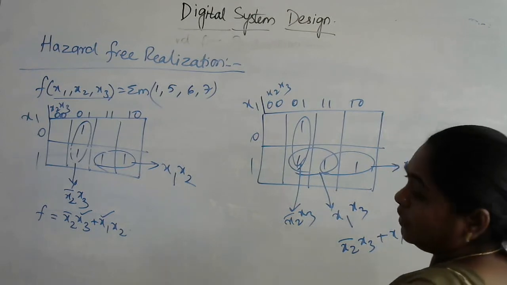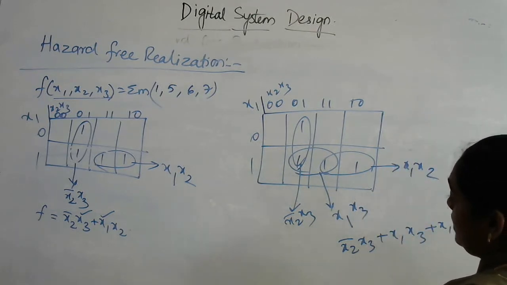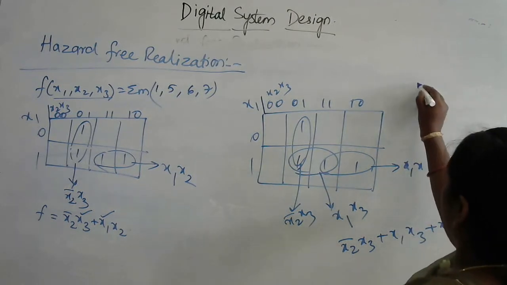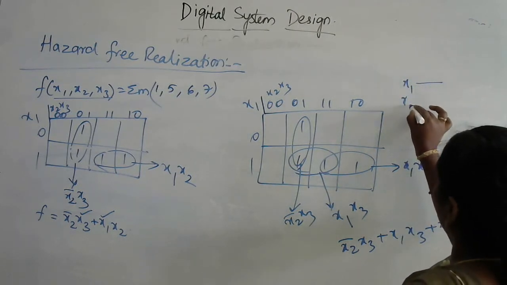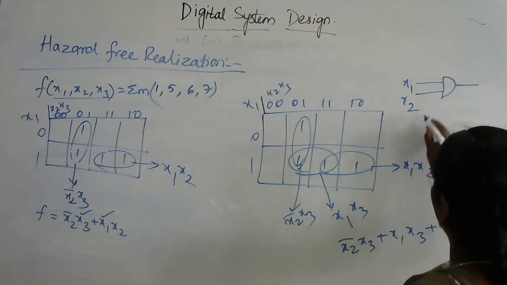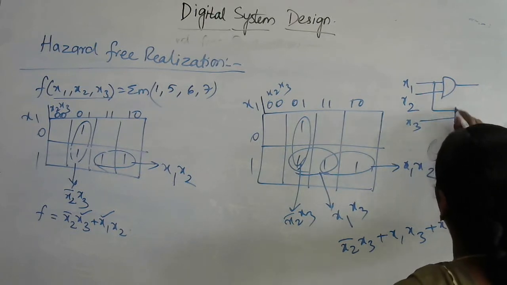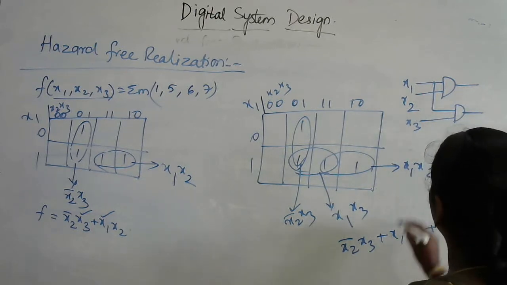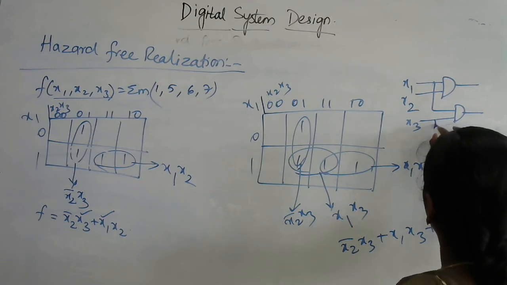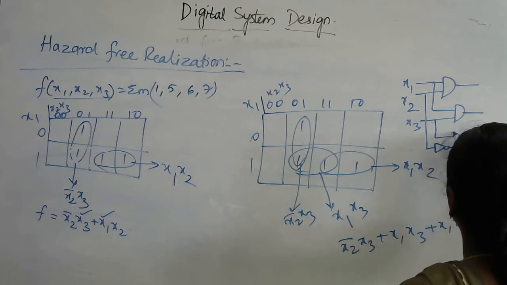Now this is nothing but called hazard-free realization. How can you say that it is hazard free? If I draw the circuit: x1 x2, x1 x3, these are AND gates, and x2 bar x3 is again an AND gate. All these three are connected towards the OR gate.